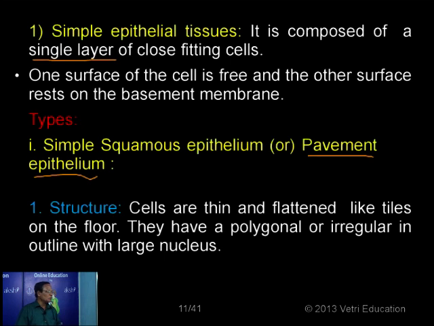But the nucleus is normally very large. In the center you can have a very large nucleus. In the case of columnar cells you have the nucleus at the bottom. But here the cell is very thin. That is why the nucleus is located in the geometrical center of the cell.